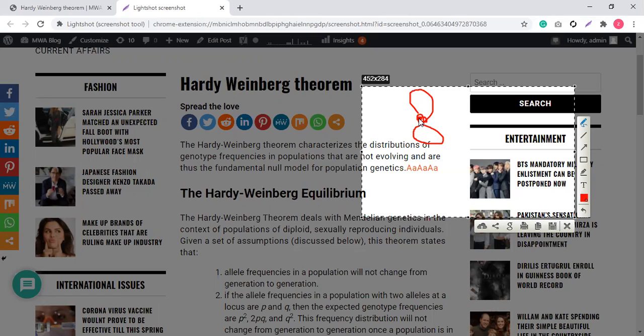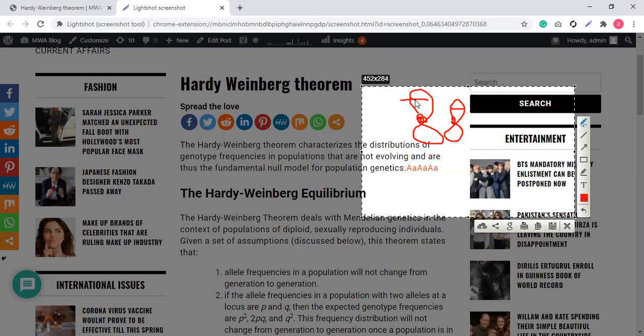Chromosomes in diploid organisms are present in the form of pairs. So this makes sense: chromosomes are present in pairs, and on the chromosomes genes are present. I will draw genes like this. Genes are also present in the form of pairs. Each chromosome contains one gene, and two chromosomes contain two genes. Two genes means two alleles.